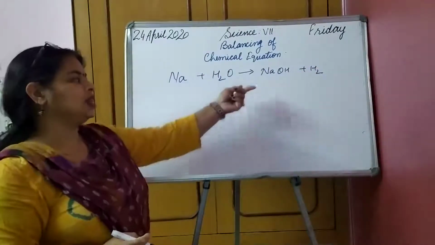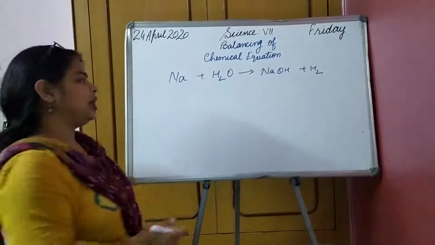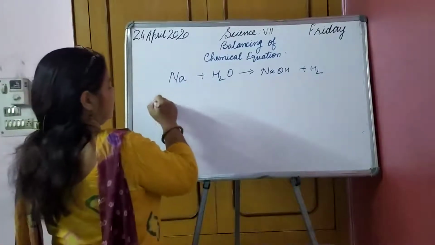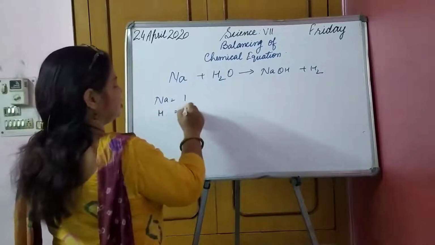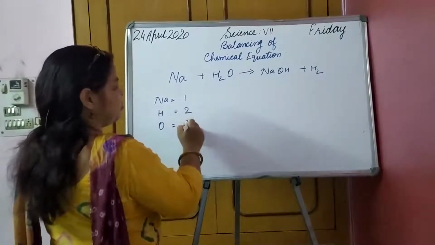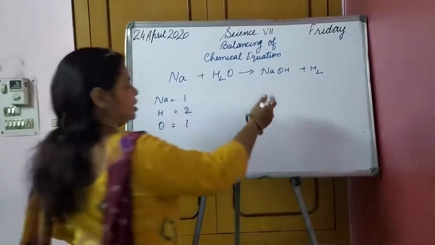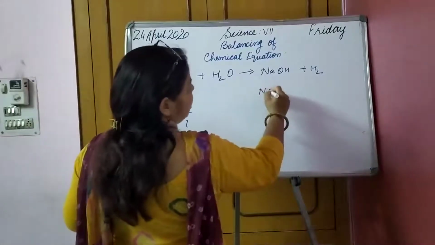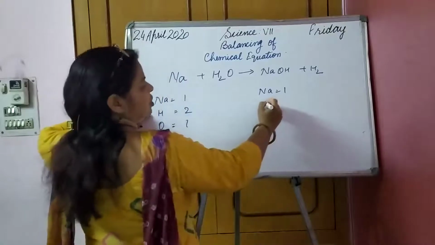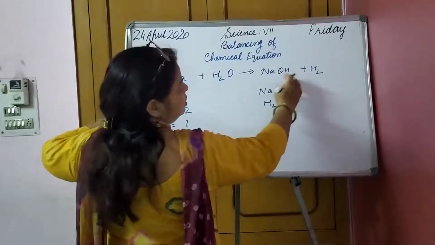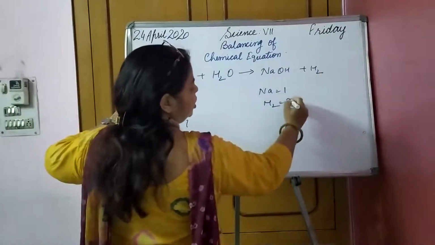So it is releasing hydrogen gas. Let us see on this side. Na, how many? 1. H is 2. Oxygen is 1. On the right hand side, Na is 1. What about H? 1 plus 2, 3.